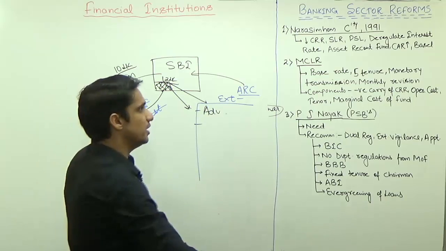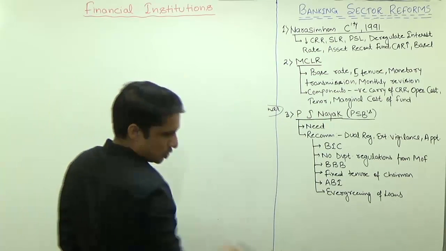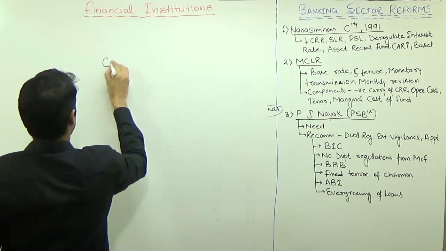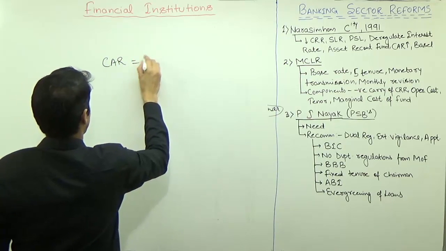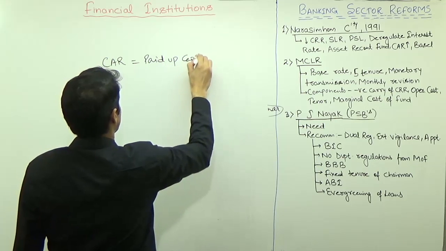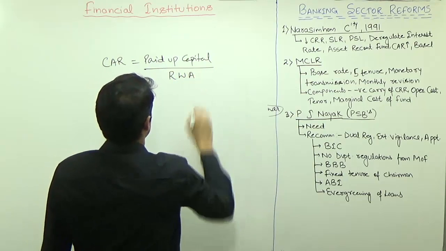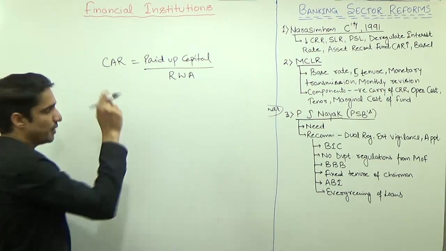Then we have that the capital adequacy ratio should be increased. The capital adequacy ratio we discussed, CAR equals paid up capital upon risk weighted assets. This we discussed under SLR. But this is the simplest definition.